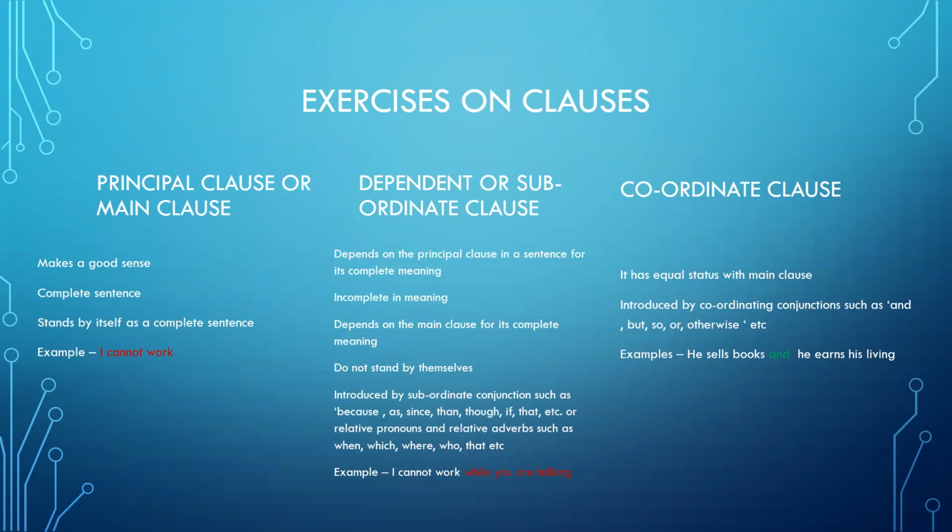Now let's look at the coordinate clause. It has an equal status with the main clause, which is introduced by coordinating conjunctions such as and, but, so, or, otherwise. For example, he sells books and he earns his living. Let's split this into: he sells books, which is a main clause, has a complete meaning. He earns his living, it's also a main clause, also having a complete meaning. Now, when you combine these two with the conjunction and, it gives us a coordinate clause: he sells books and he earns his living.